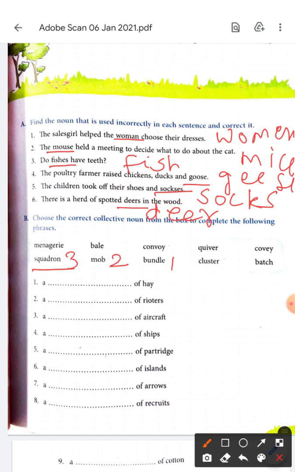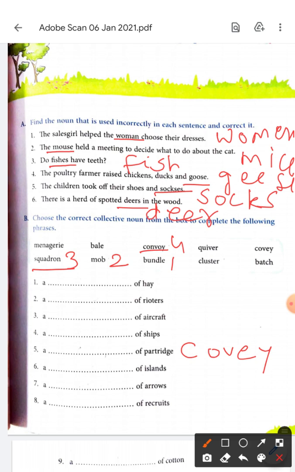This is a squadron of aircraft. Then a dash of ships. What do we call a collection of ships? Convoy. When many ships are there, we call them a convoy of ships. A dash of partridge. Covey. A covey of partridge. Partridge is a big bird. I'm sure we had a story about it, if you remember.